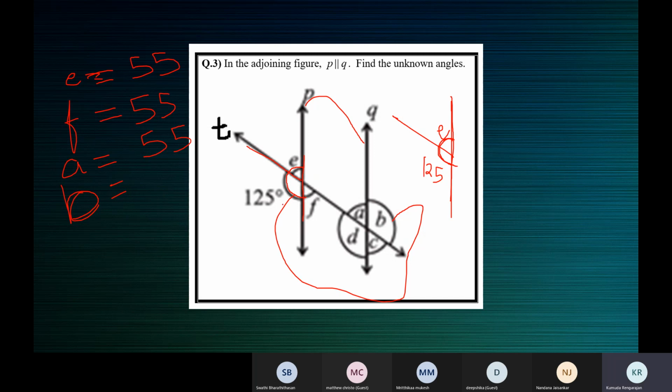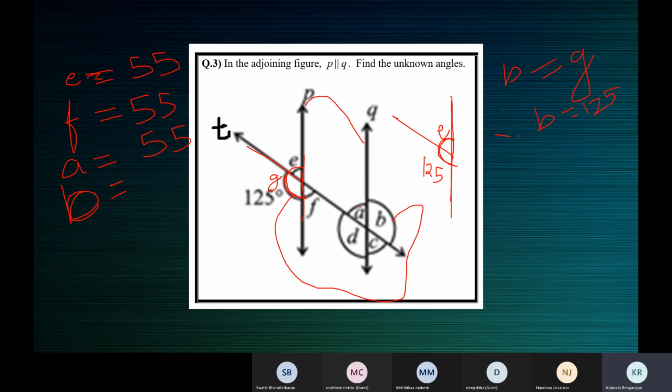Now you can see how to present it. You can mark this angle as G. G is not used, so you can say B is equal to G. This angle's measure is given, and it's not called anything, so just call it G. Then say B is equal to G, in brackets, alternate exterior angles are equal. Then you must say therefore B is equal to 125 degrees. That's how you write it.